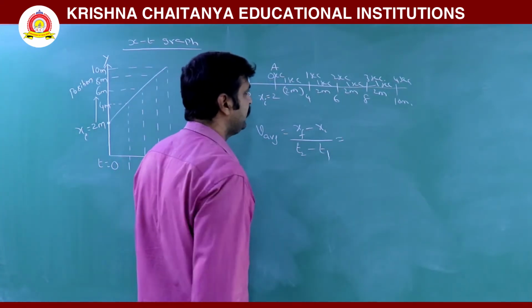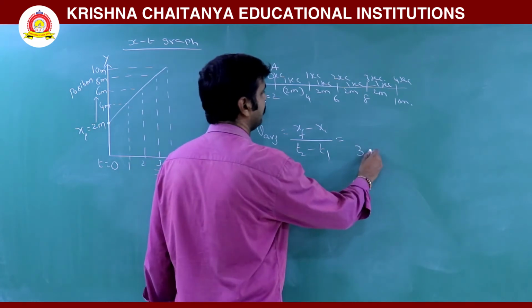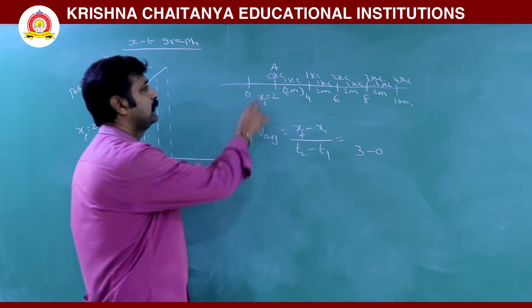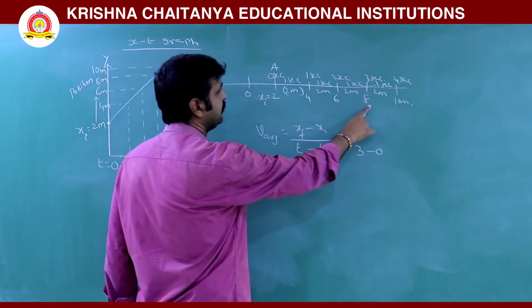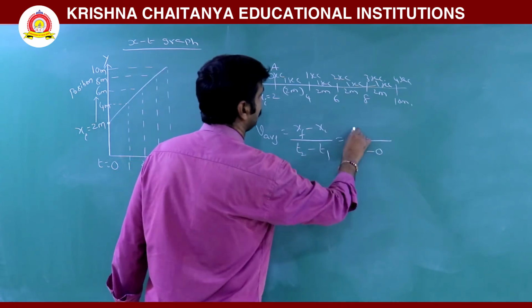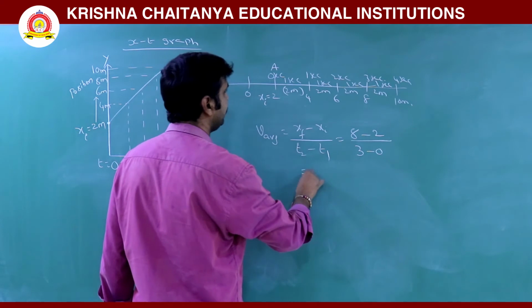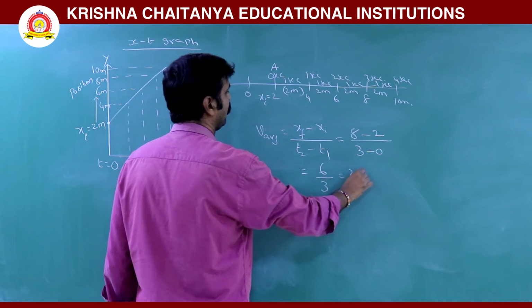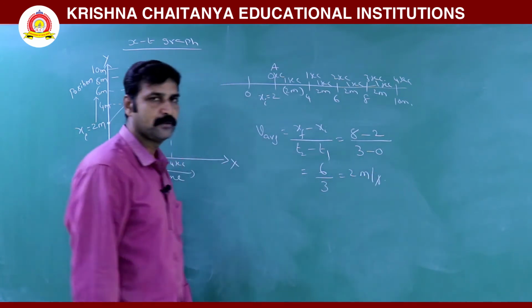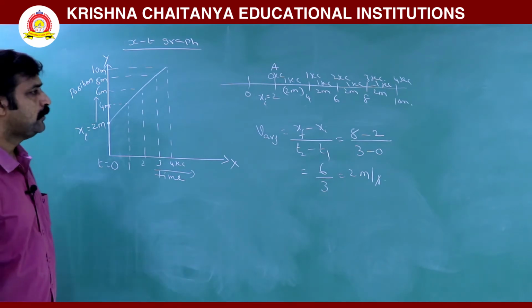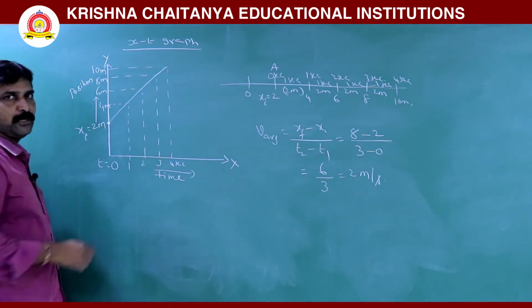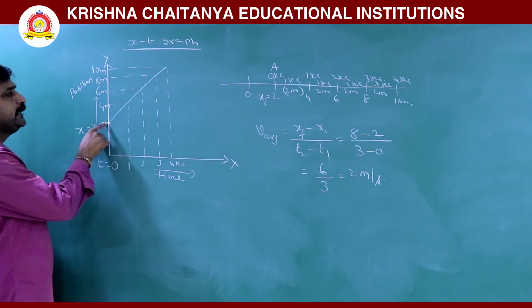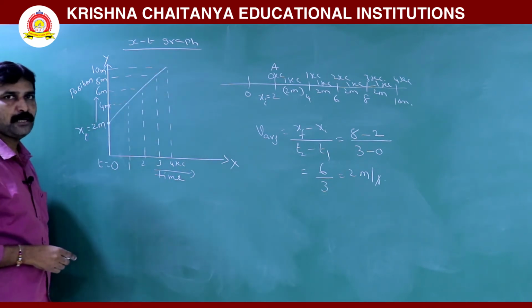Here we are letting time interval as 3 minus 0. At 0 second initial position 2, at 3 seconds final position 8. So 8 minus 2, this is 6 by 3, 2 meter per second. Now for this position time graph, since position is linearly increasing with the time, now you can draw slope.